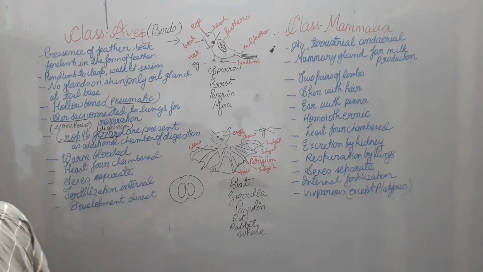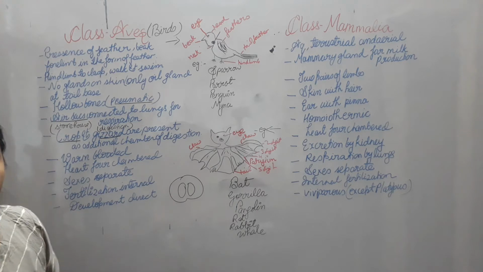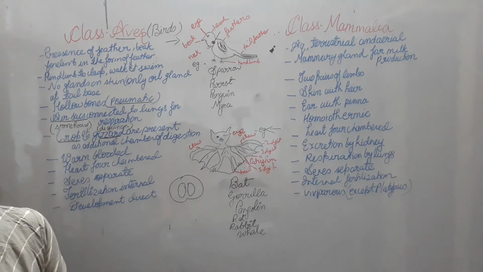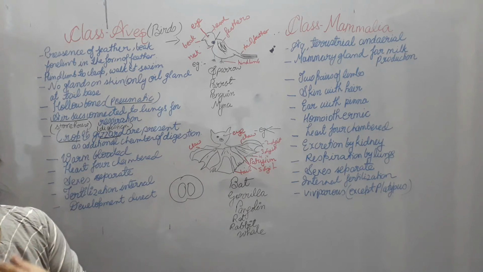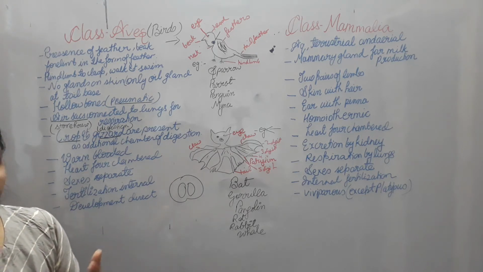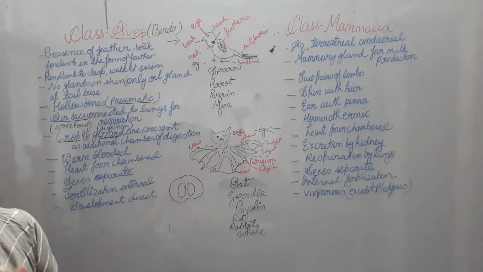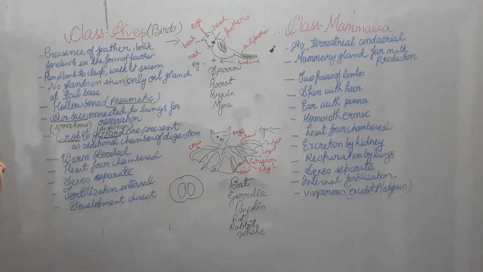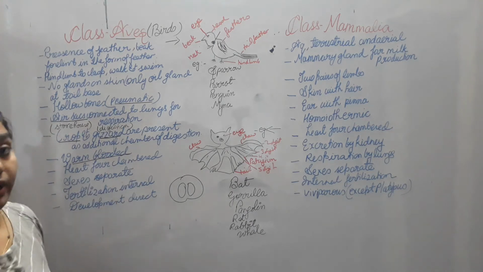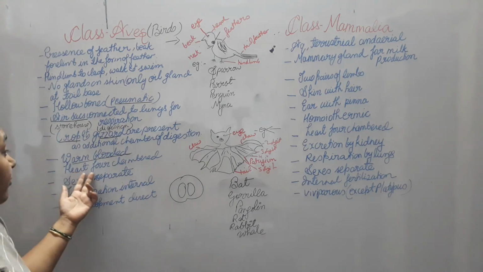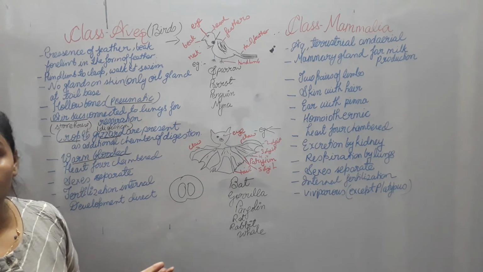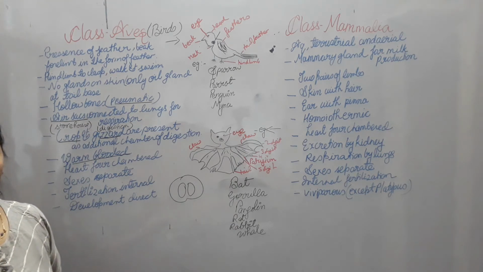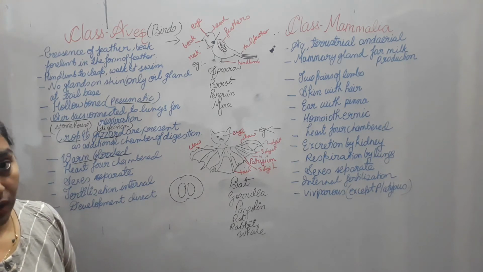They are warm-blooded organisms. Warm-blooded means they can maintain their body temperature. If the environment's temperature outside changes, according to that they can maintain their body temperature higher and lower both. So organisms that can maintain their body temperature according to the external environment are called warm-blooded organisms. They have 4 chambers of the heart, two auricles and two ventricles are present, so that oxygenated and deoxygenated blood can travel properly in the body.